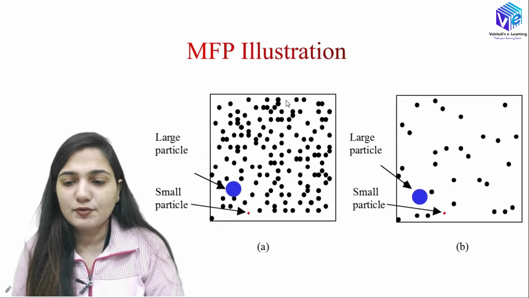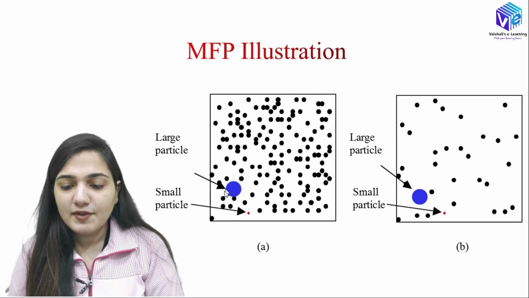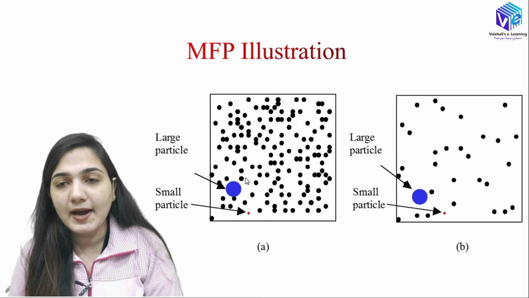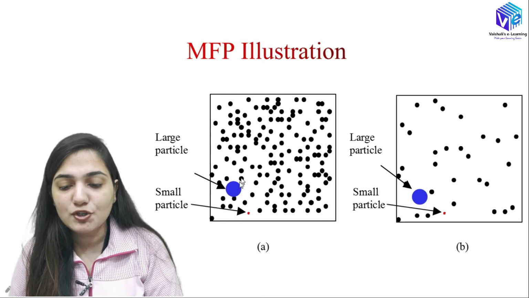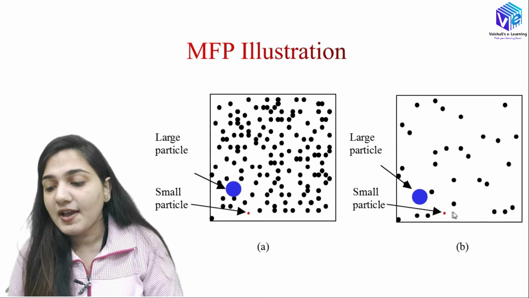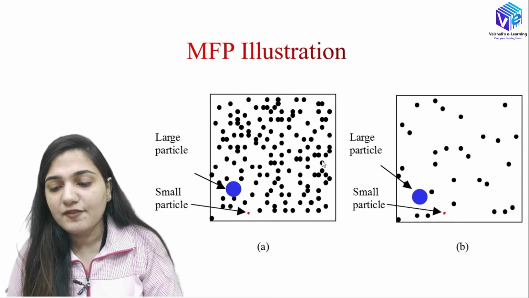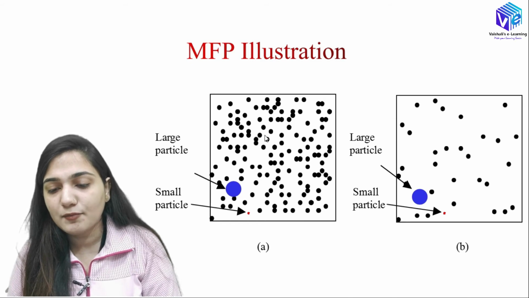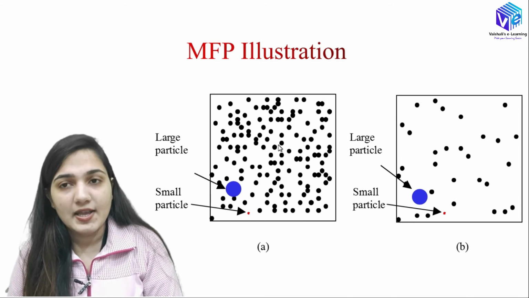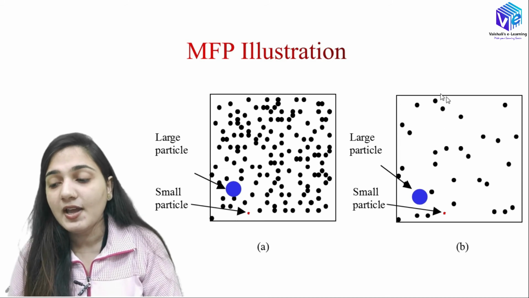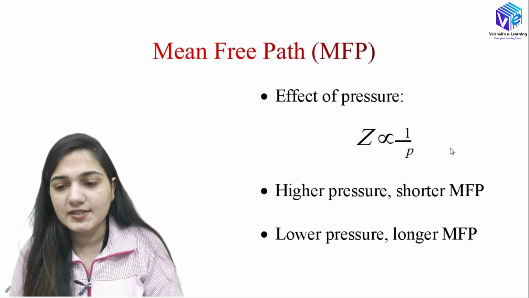Now you can see the mean free path. When we have larger particles, the mean free path will be very small because there are more chances of collision. If I have smaller particles, we have lesser chances of collision. If I have more density, we also have higher chances of collision, which means a lesser mean free path. Here we will have a higher mean free path because the density is less.